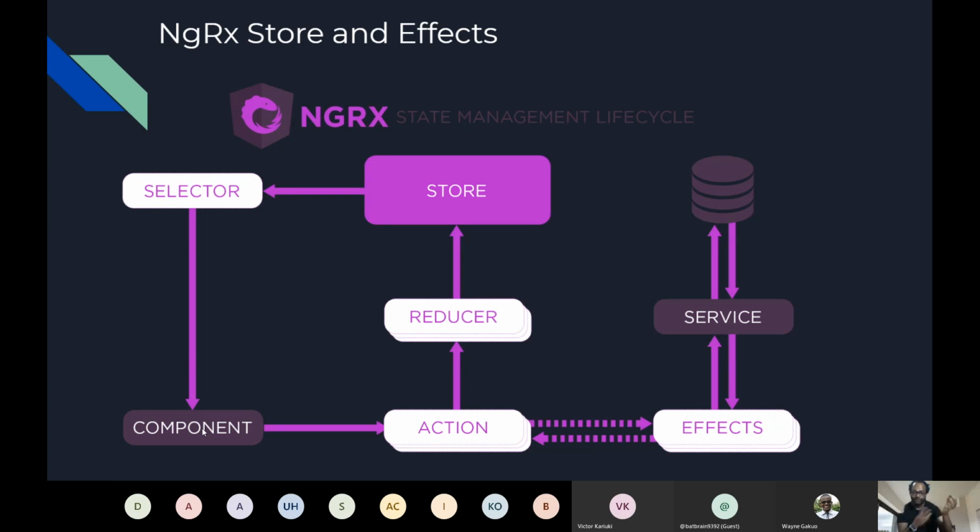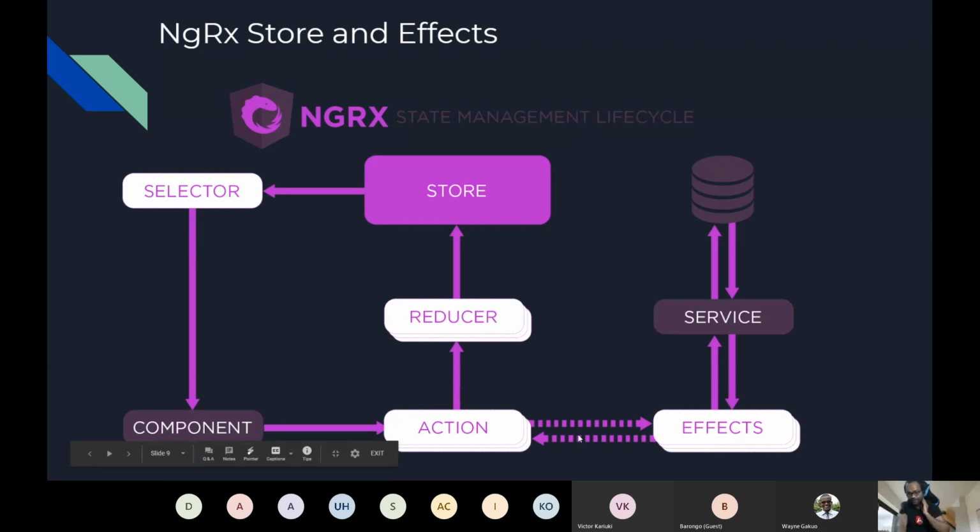But if my function or my action can have some side effects, for example an API call, then it won't be handled by my reducer, because reducers can only be pure functions. They cannot do a task which raises a side effect. Side effects means a scenario where I'm not sure that I will receive the data, or if I will receive the same data again and again. So this is where we use effects.